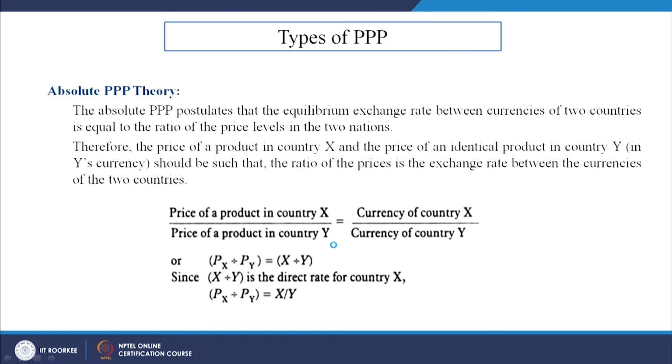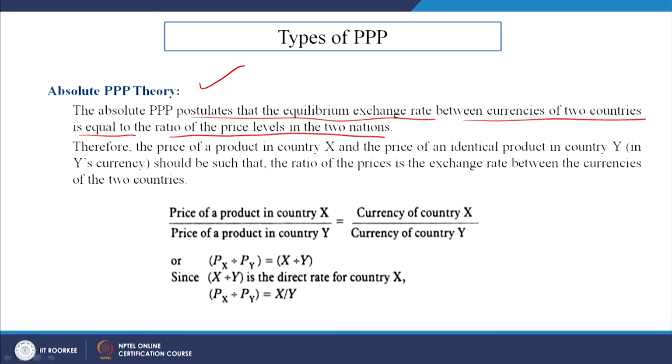Types of PPP. So, what are the various types of PPP? As we said, the first one is the absolute PPP. So, what is it saying? The absolute purchasing power parity postulates that the equilibrium exchange rate between currencies of two countries is equal to the ratio of the price levels in the two nations.